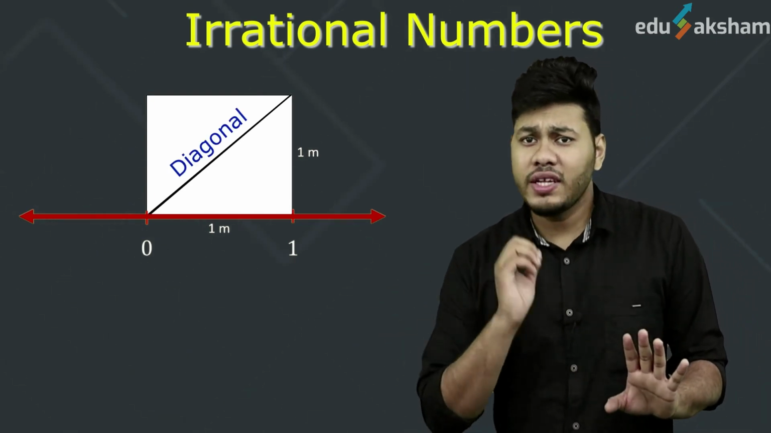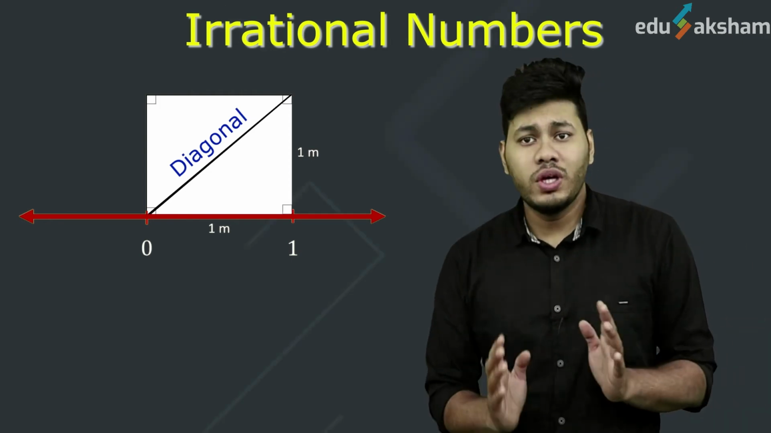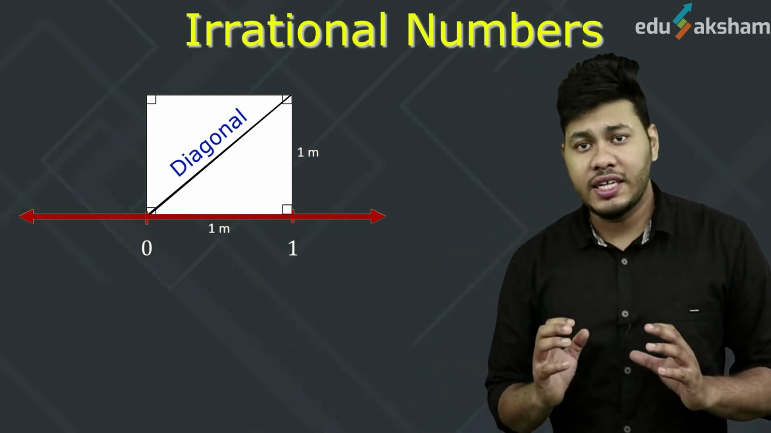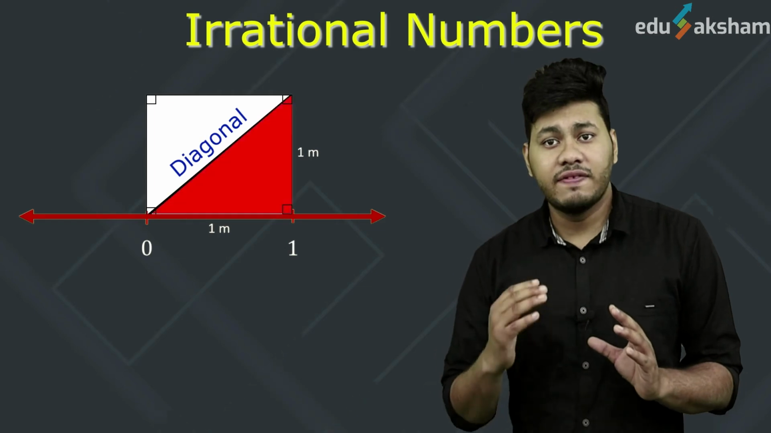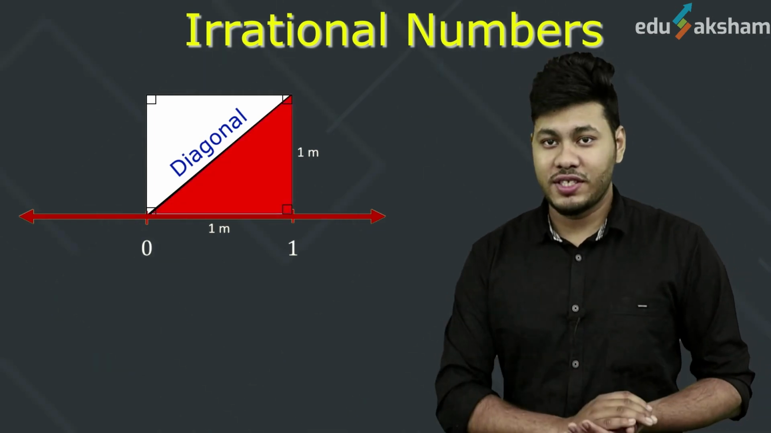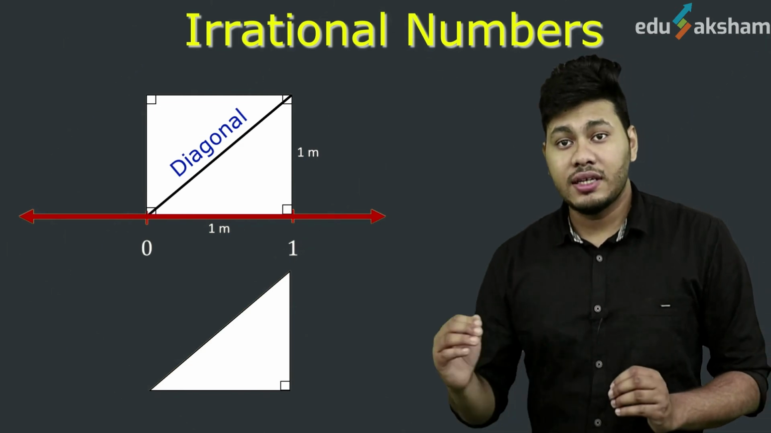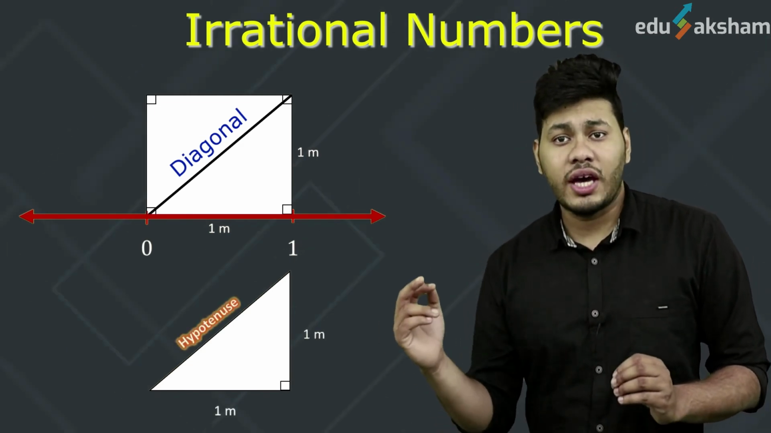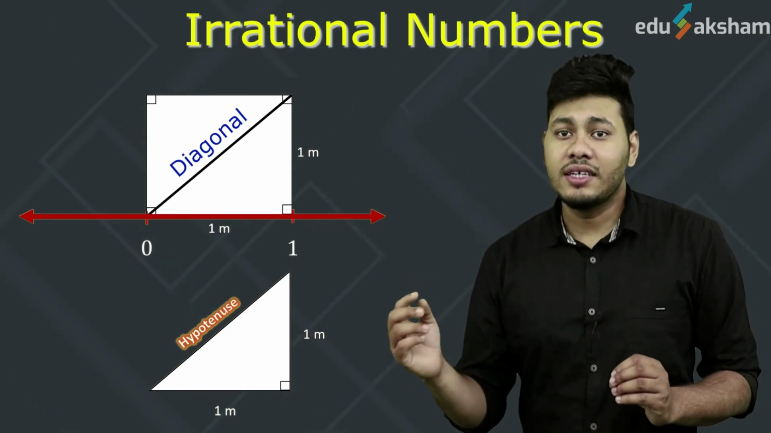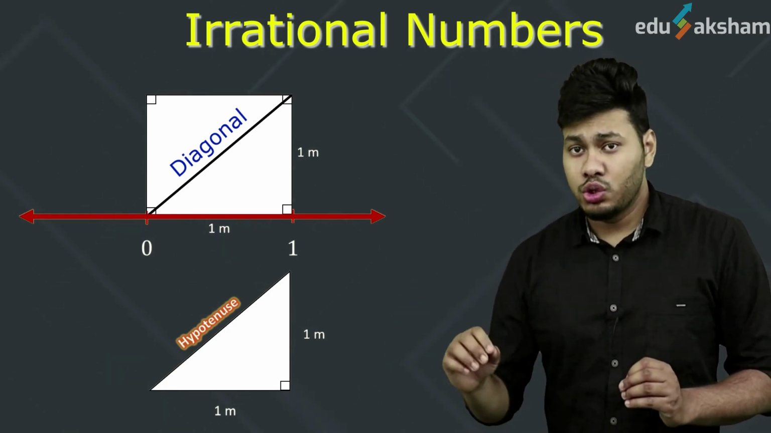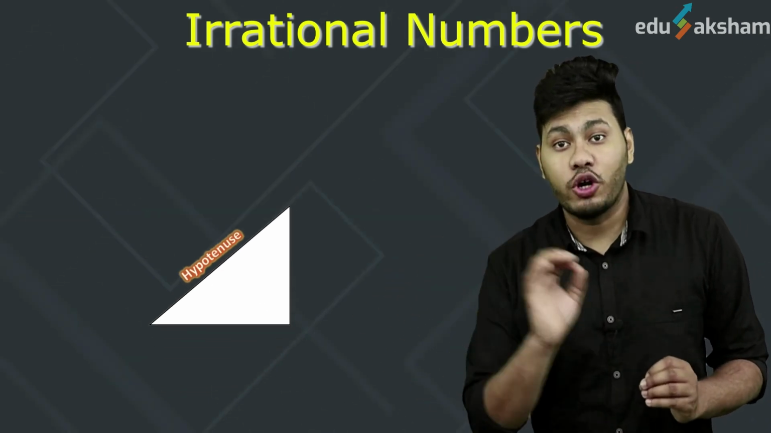But how will you find the length of this diagonal? So we know that all angles of a square are 90 degrees, and this diagonal divides the square into two equal halves. So if we take out one equal half, what we will get is a right angle triangle with two sides of 1 meter each, and the third side is the hypotenuse. So how will we find the length of the hypotenuse?